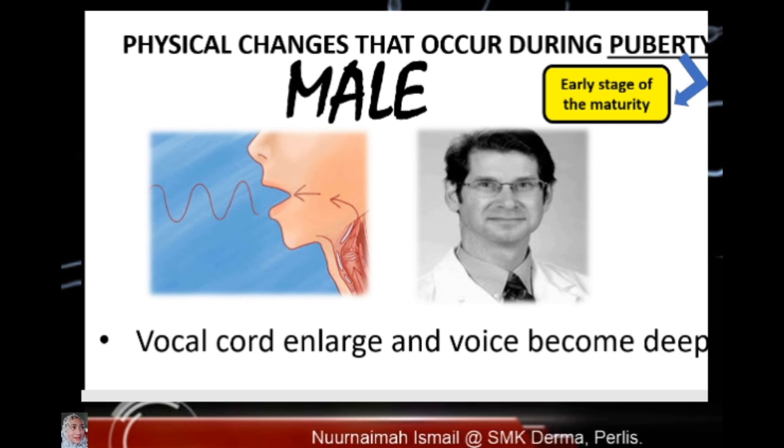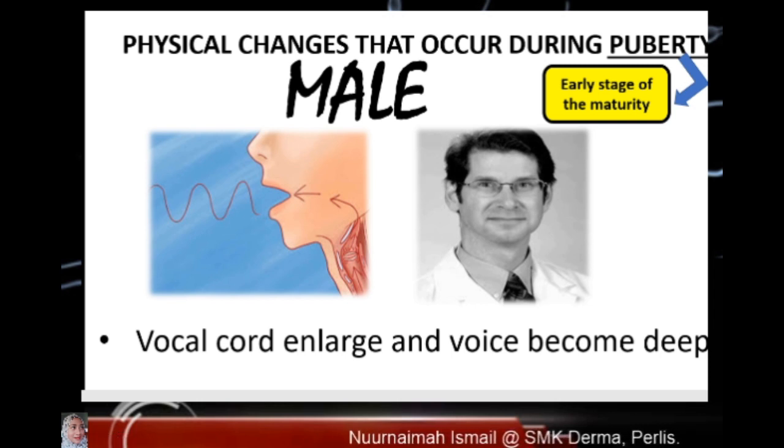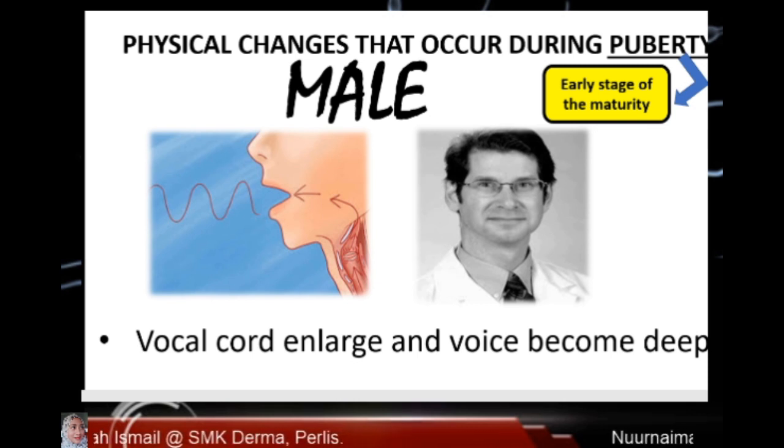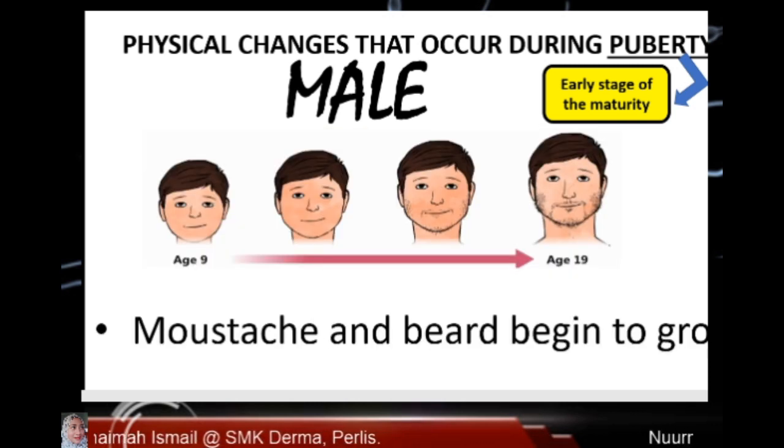For male, vocal cord enlarge and voice become deeper. Boys reach puberty at approximately 14 until 17 years old.